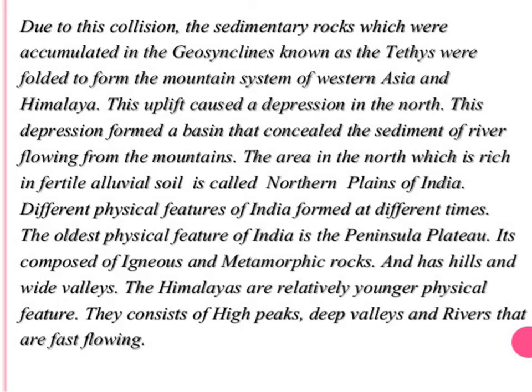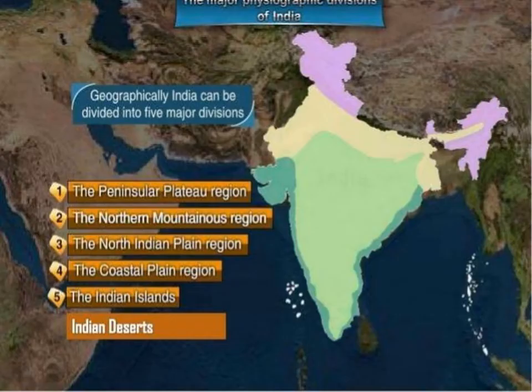So we can say peninsular India, the oldest landmass of India, is made up of igneous and metamorphic rocks, and the Himalayas and North Plain of India are the younger physical features. The Himalayas have high peaks, deep valleys, and many rivers. And the North Plain of India is very fertile, and the main occupation of the people is agriculture.